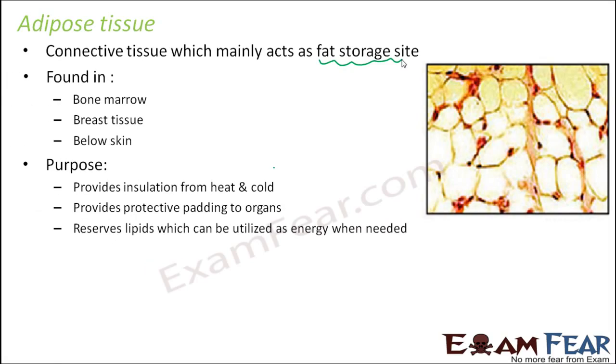Where do we see them? It is found in bone marrow, breast tissue, as well as below the skin. So these are some of the common areas where it is found, and its purpose is to provide insulation from heat and cold, provide protective padding to organs, and reserve lipids which can be utilized as energy later.